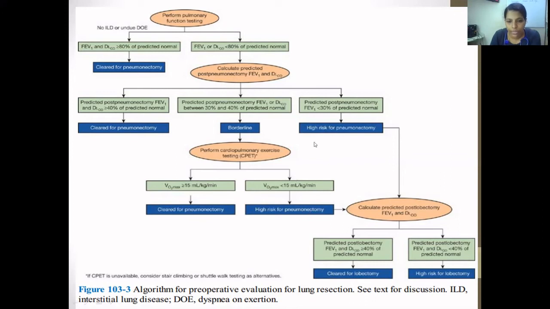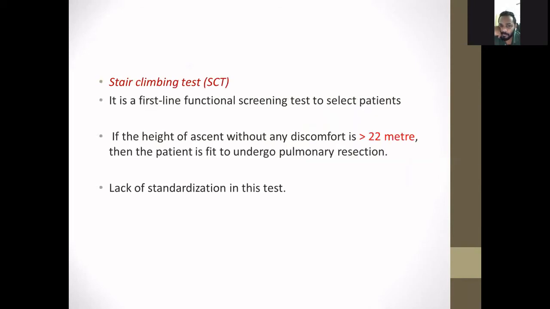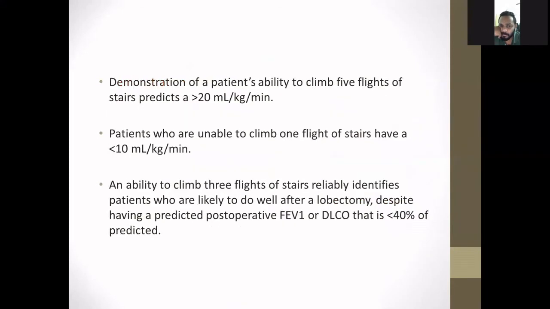In the case of high risk for pneumonectomy, we have to calculate predicted post-lobectomy FEV1 and DLCO. If it is more than 40%, we can clear for lobectomy, and if it is less than 40%, there is high risk for lobectomy. So alternatives for CPET include the 6-minute walk test, stair climbing test, and shuttle walk test.